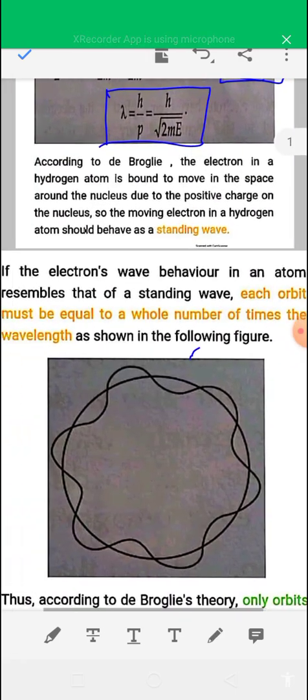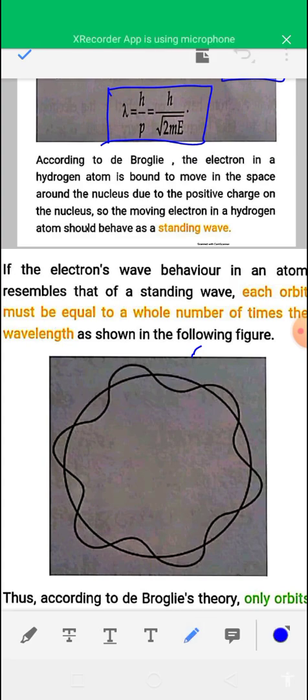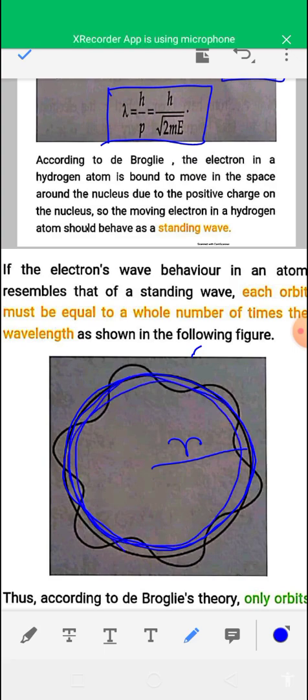Now see, according to de Broglie, the electron revolves around the nucleus in the form of a standing wave. If the radius of the circular orbit is r, then the circumference of the circular path is 2 pi r. According to de Broglie, this circumference will be equal to some integral multiple of the wavelength.